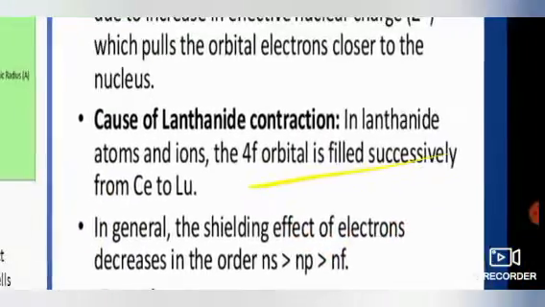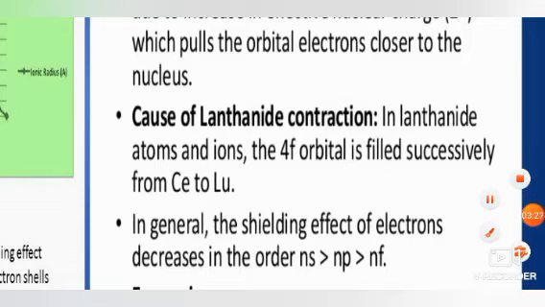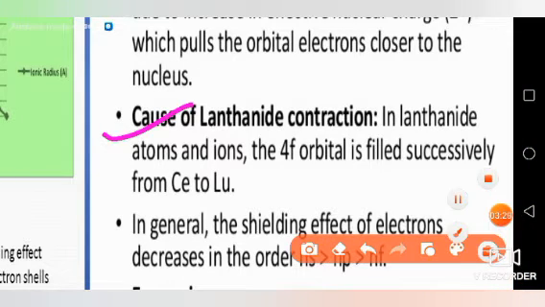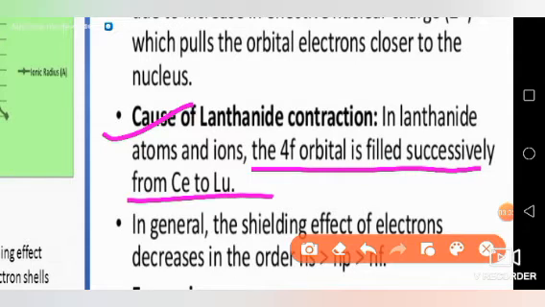If I say causes, there are basically two causes. One cause is in lanthanide atom and ion, the 4f orbital is filled successively from cerium to lutetium, whereas the size of lanthanide contraction decreases due to the shielding effect also.